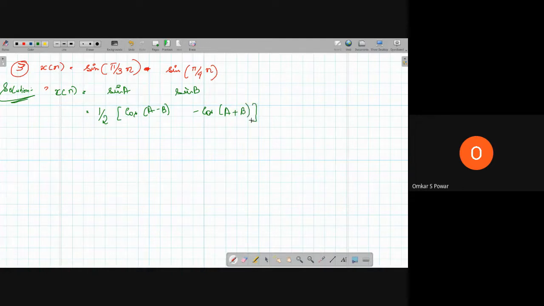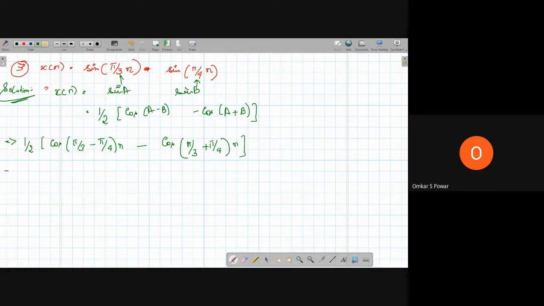So this is the formula. So let us use this formula and solve. Half into cos of a minus b, pi by 3 minus pi by 4, n is common, so let me take it outside, minus cos a plus b. So this is a and this is b. So pi by 3 plus pi by 4 into n.